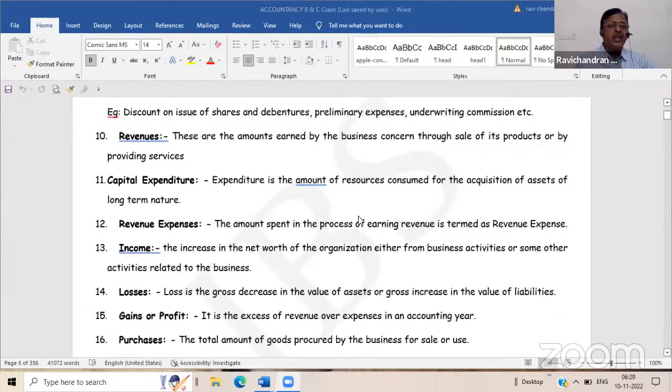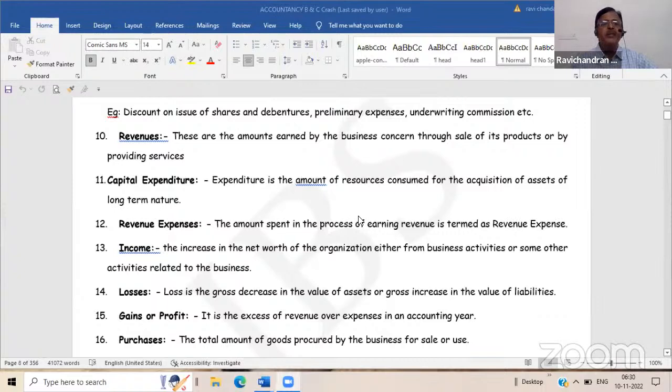Any expenditure, the end use of that expenditure, if it results in an acquisition of an asset, then it is a capital expenditure. Suppose you are spending 50,000 from the cash box. You are the cashier of the organization, and you are giving 50,000 to a particular party and getting back furniture. So this 50,000 which you are taking from the cash box is an expenditure, is it not? But this expenditure has resulted in the acquisition of a fixed asset known as furniture. So the end result is that a new fixed asset has been created. So that expenditure we can call a capital expenditure.